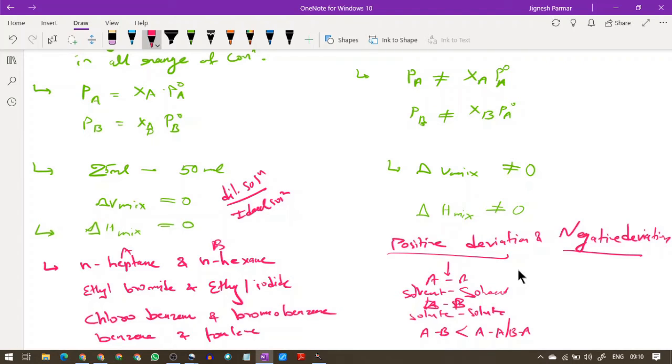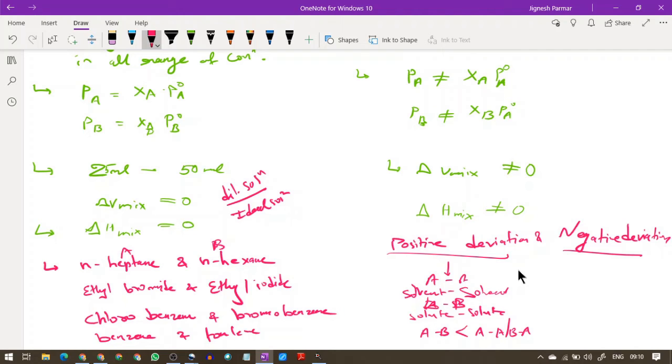What exactly happened? This leads to the interactions between the molecules becoming weaker and therefore the escaping tendency increases. So this solvent and solute can easily escape, and that's why the vapor pressure increases, and when it increases, the total vapor pressure will be increased, and that's why it shows a positive deviation.